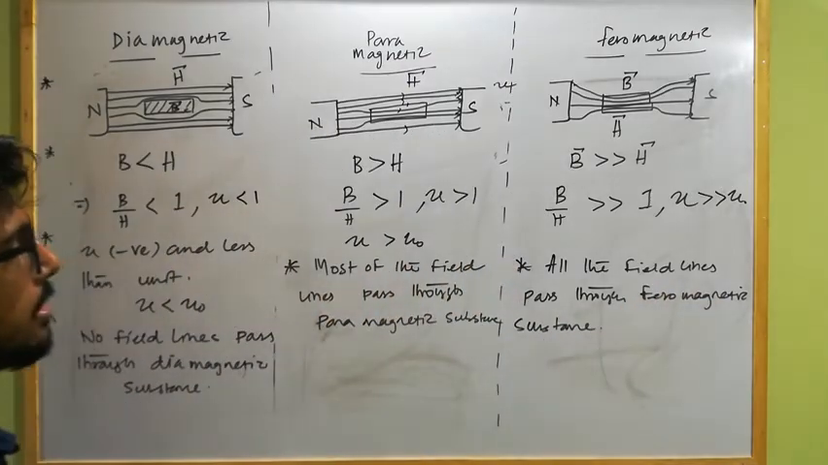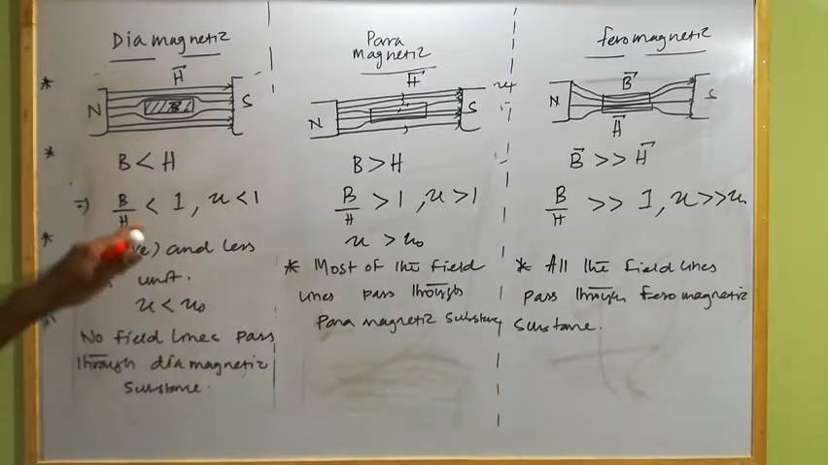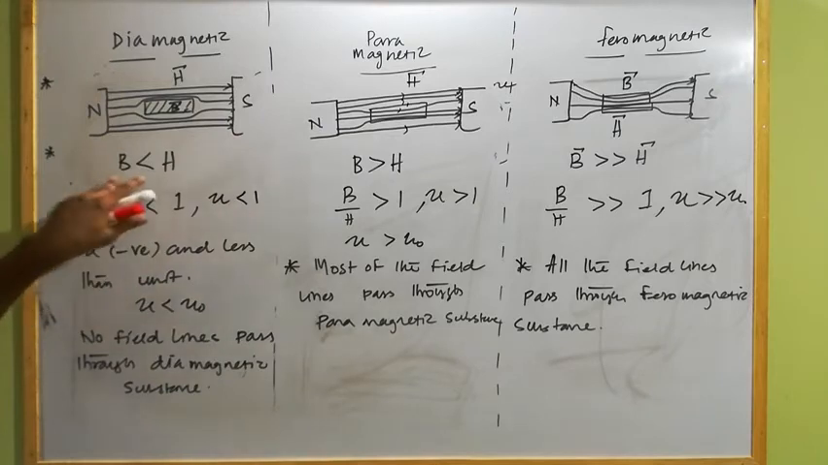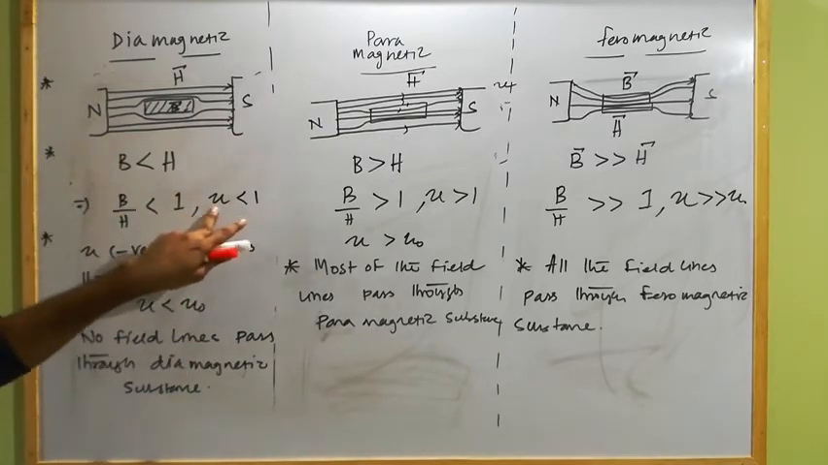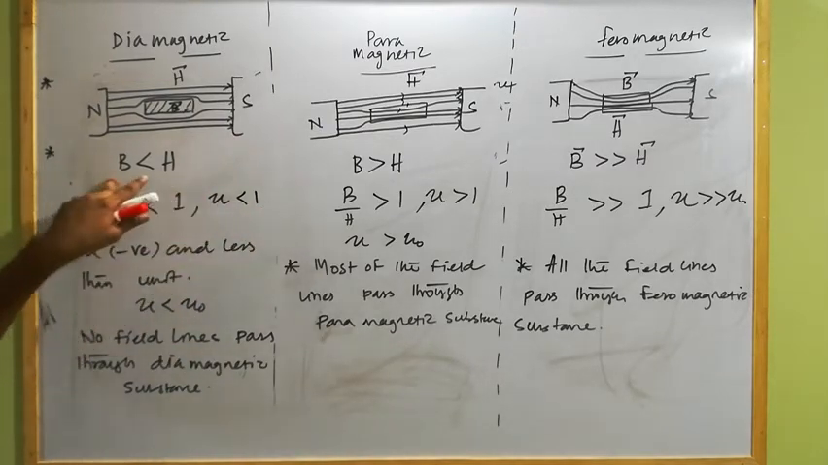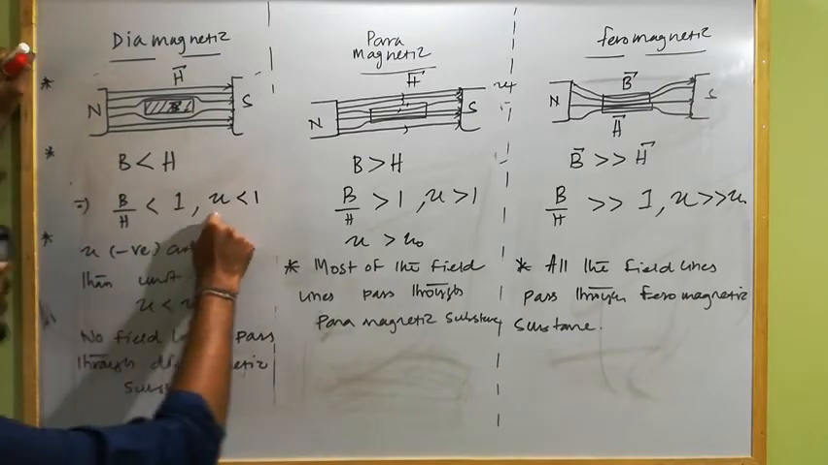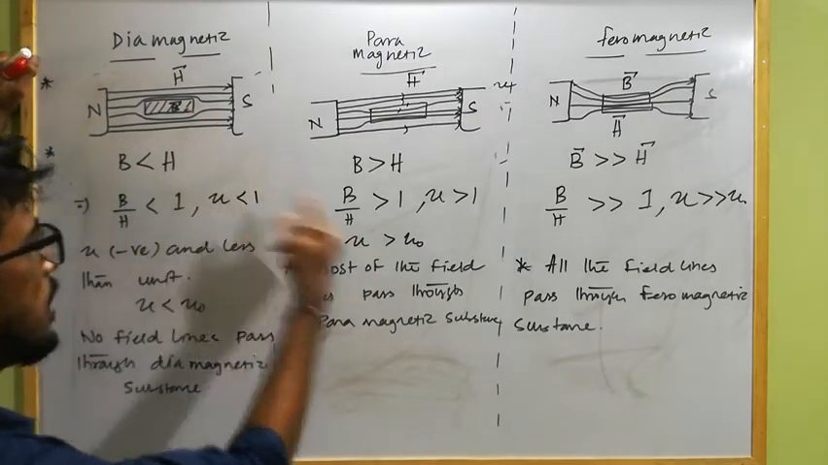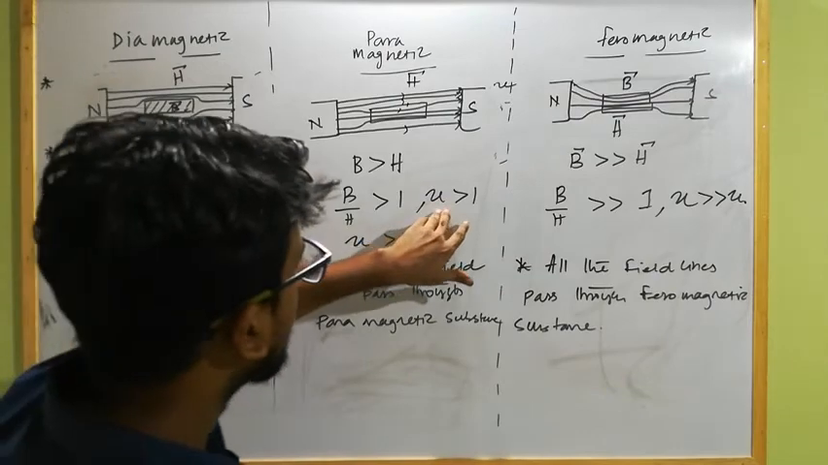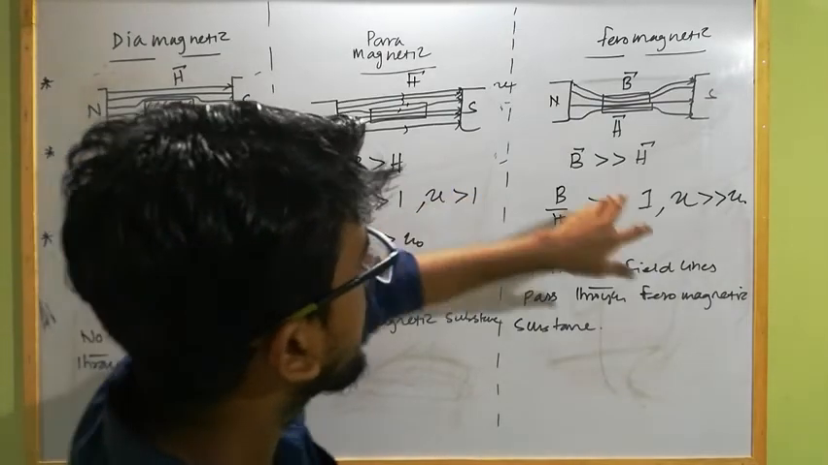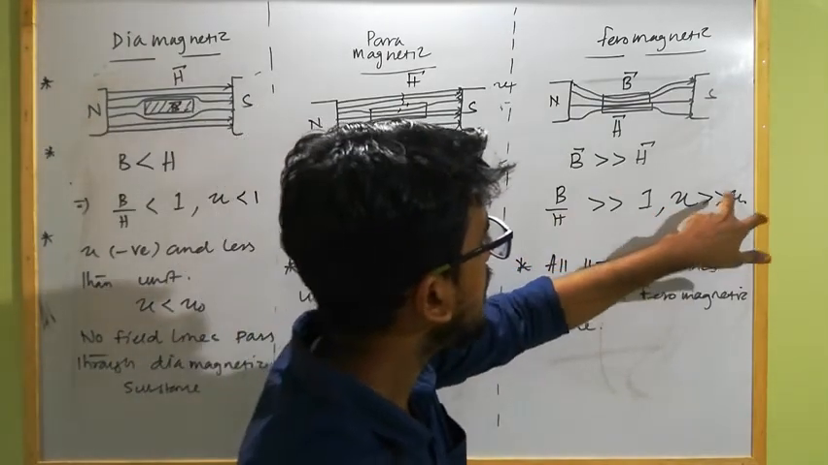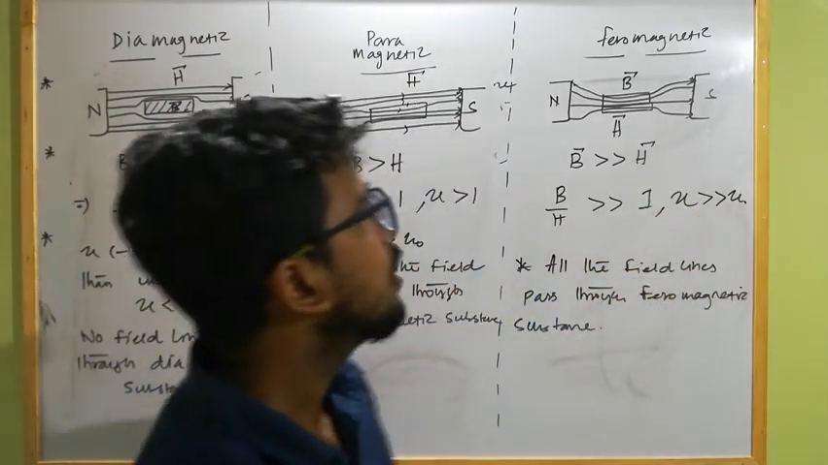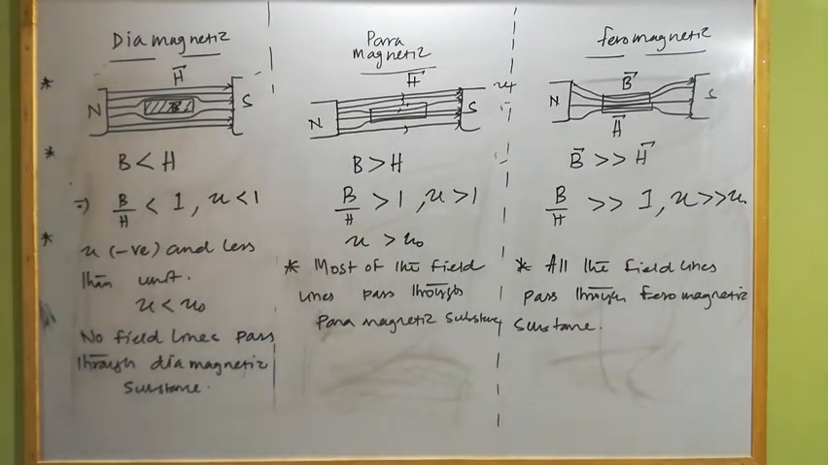Okay, and what we can write for diamagnetic substance, B is less than H, or the permeability of the substance is less than 1, and for paramagnetic substance the permeability is greater than 1, and for ferromagnetic substance the permeability is very very larger than 1, or the permeability of the free space. Clear?